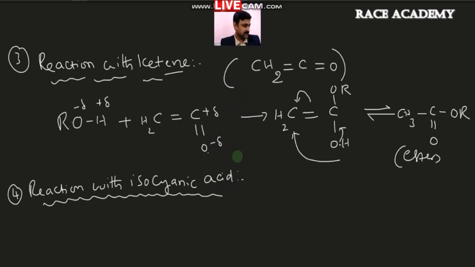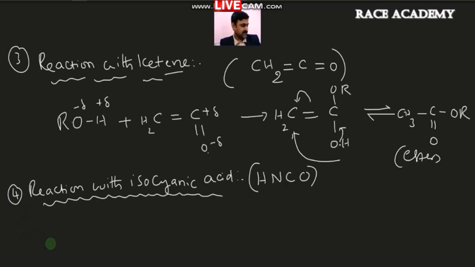Isocyanic acid is HNCO. In this, there is a double bond between nitrogen and carbon, and between carbon and oxygen.